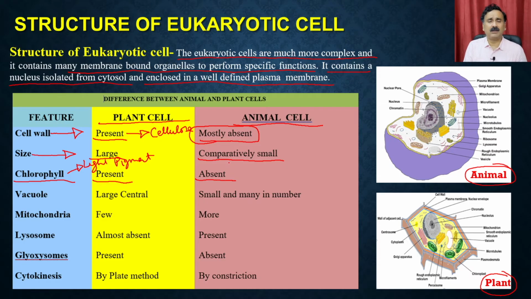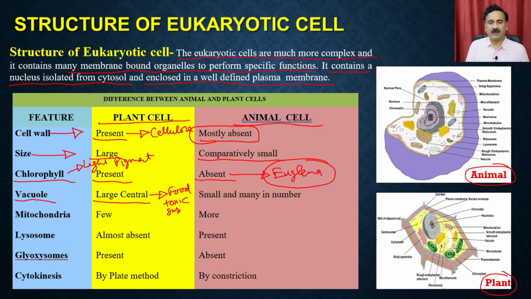There are exceptions where animal cells also have chlorophyll, for example Euglena, right? Euglena is an animal cell, but it also contains chlorophyll. Then we have the vacuoles. There are large vacuoles present in the plant cells, and the purpose of these vacuoles is to collect food material, or sometimes toxic substances, because plants are much more exposed to toxic substances, whereas the animal cell contains small vacuoles, in many numbers.